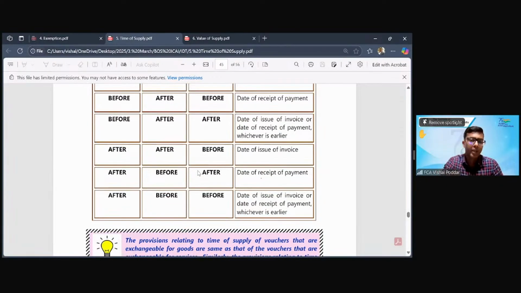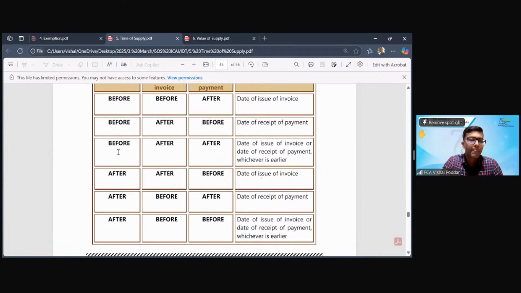So remember the trick. If supply has happened before, out of these two, take the before date. If the supply has happened after the change in rate, out of these two, take the after date. This is the trick.